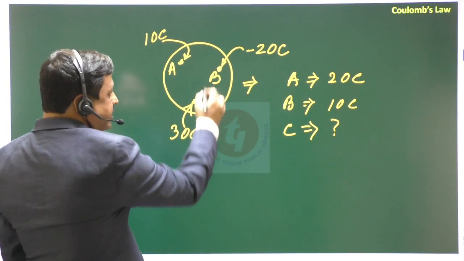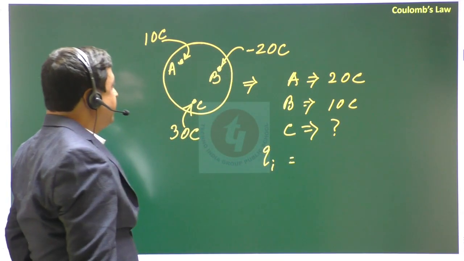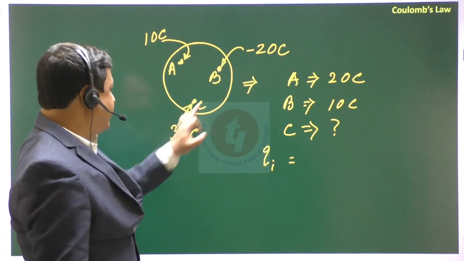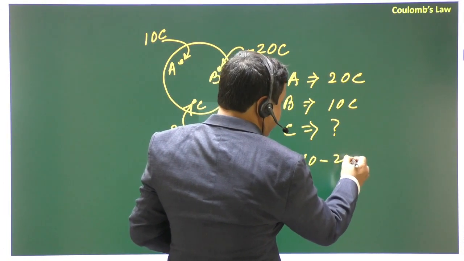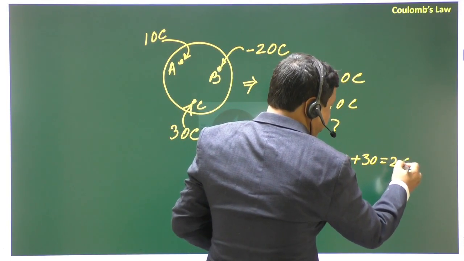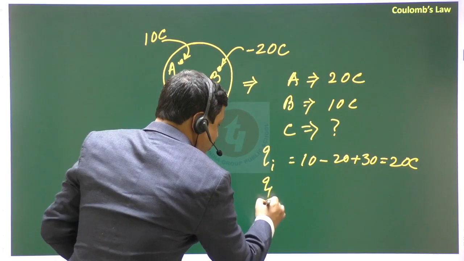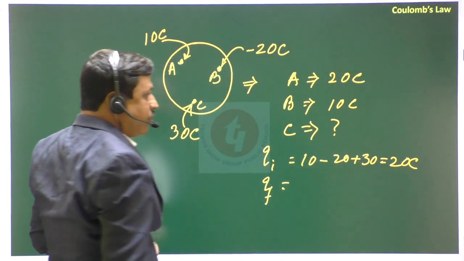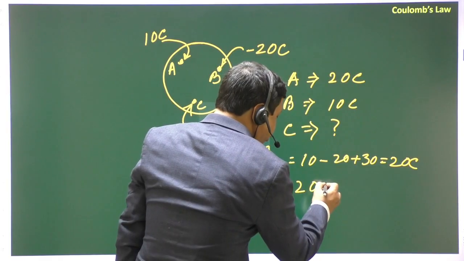Initially, the total charge is 10 minus 20 plus 30, that will be 20 coulomb. So the final charge will be the same, that is also 20 coulomb.